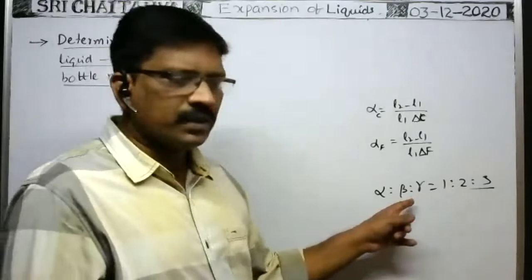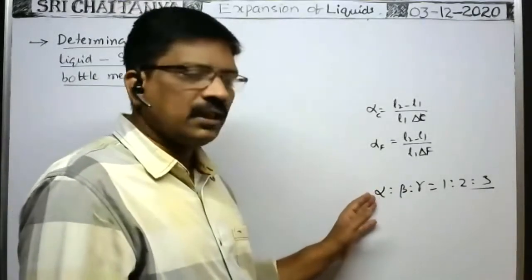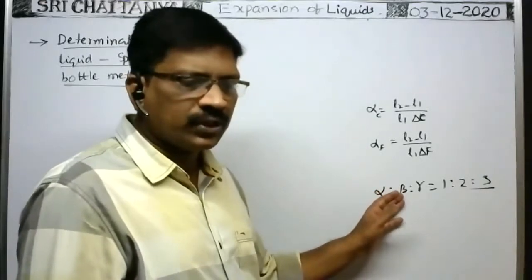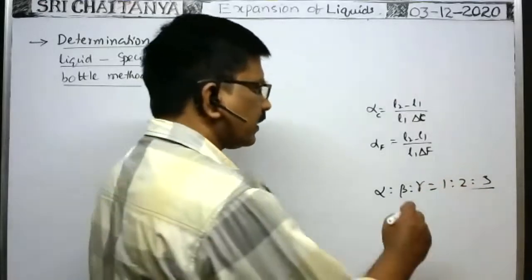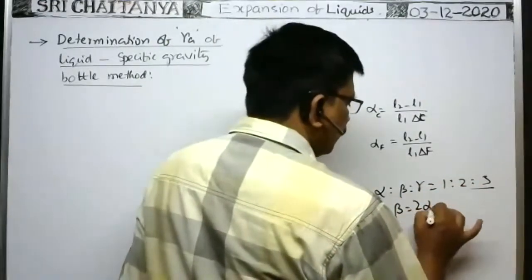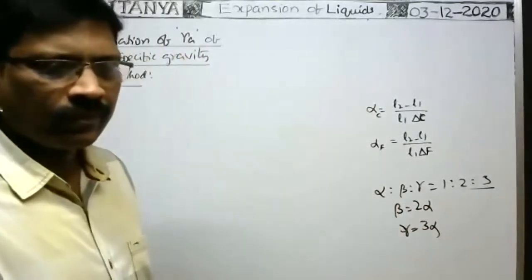Girish, you are asking the simple question again. The ratio among the coefficient of linear expansion, coefficient of areal expansion, and coefficient of volume expansion of the vessel is equal to 1:2:3. Already we derived beta is equal to 2 alpha and gamma is equal to 3 alpha. Already we derived these formulas.